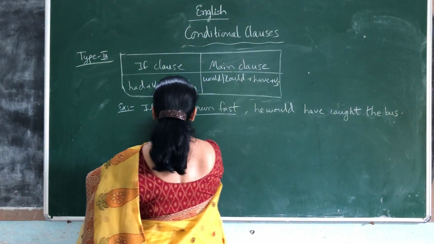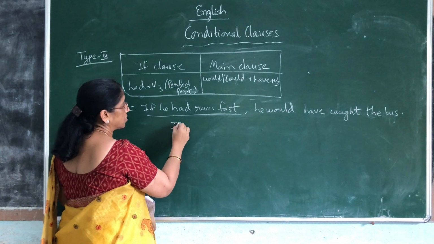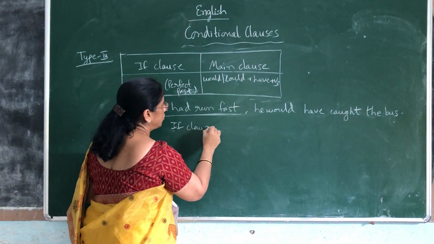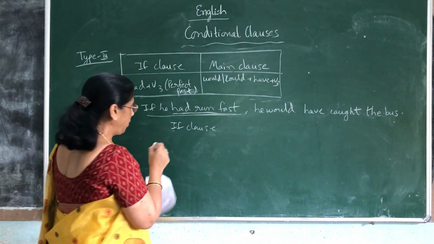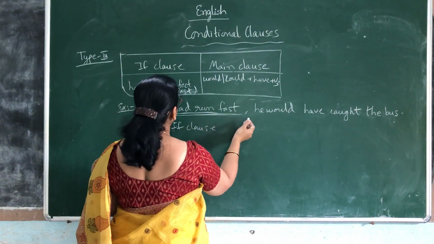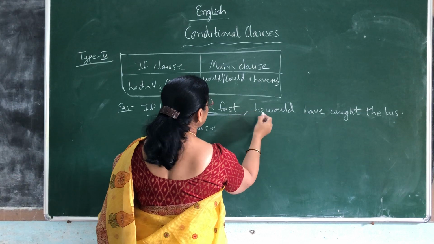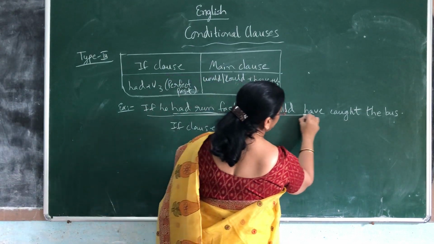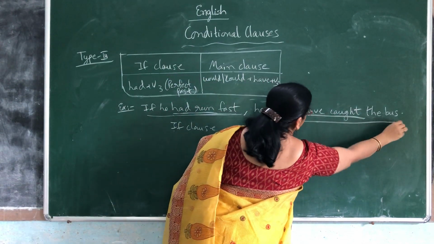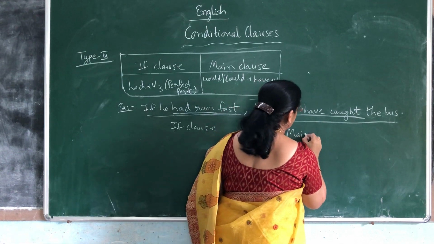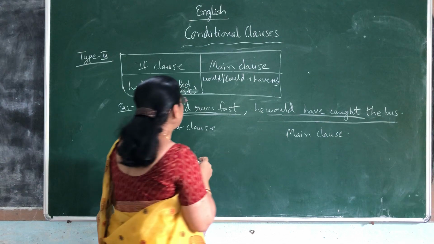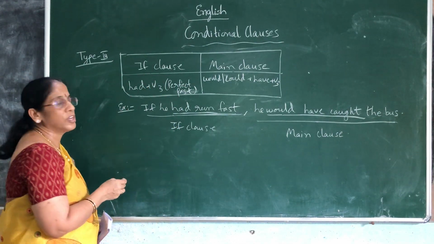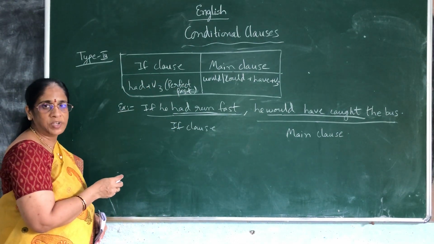This is the if clause here. In this if clause, what did you see? Had plus V3 form, run. If he had run fast. Next see here, would have caught. This is the main clause. Understood? Like this, they are going to be given. Hope it is clear.